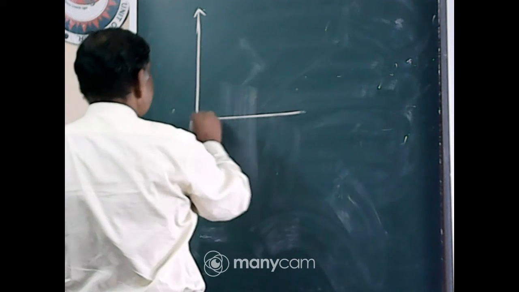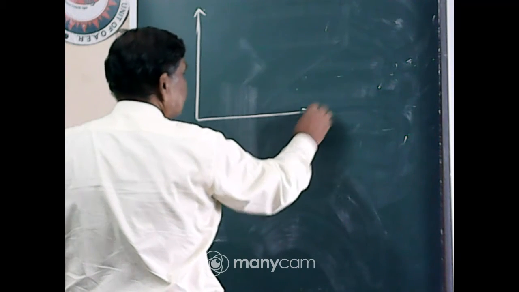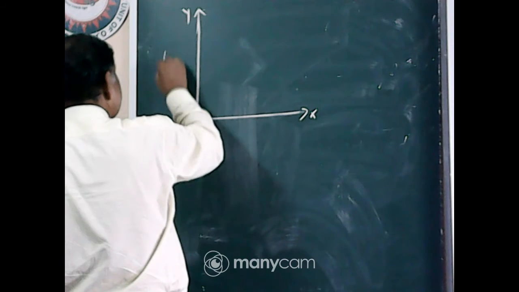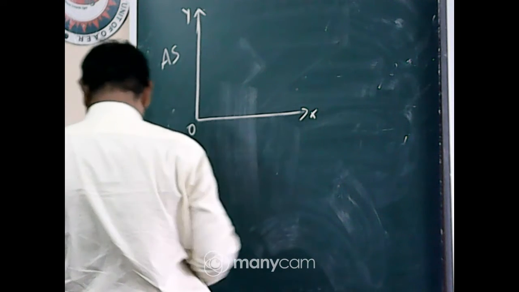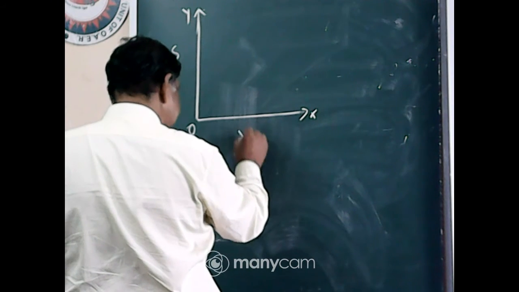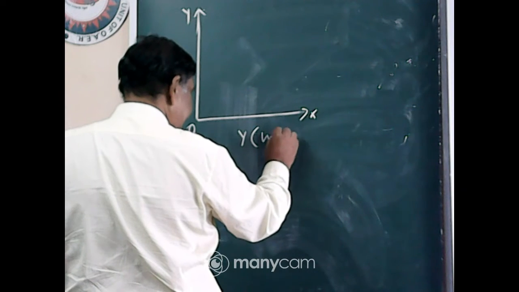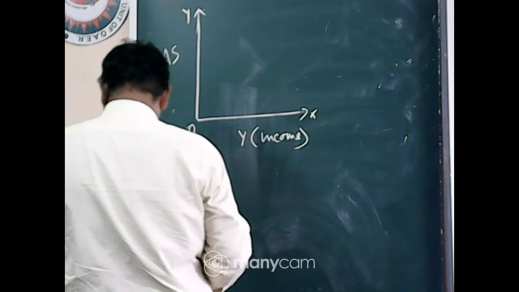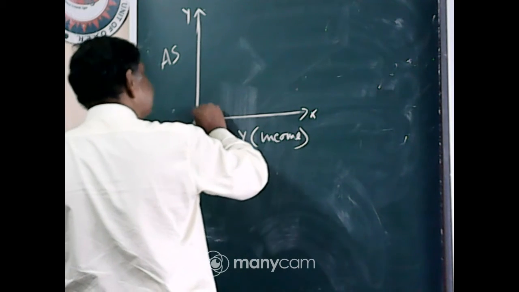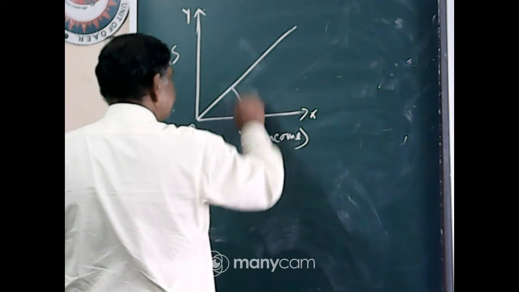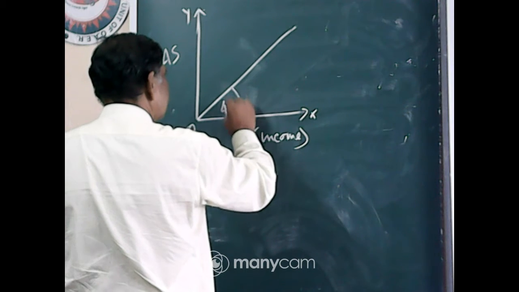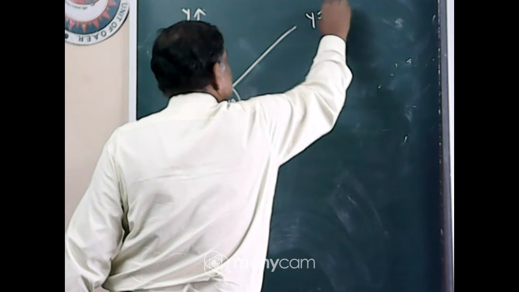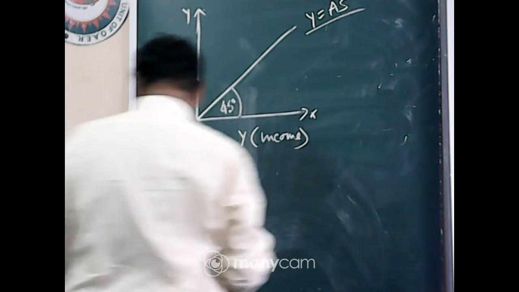Now, this is Y, and here AS, aggregate supply, and this is Y, that is income. This is the 45-degree line. Y is equal to AS.